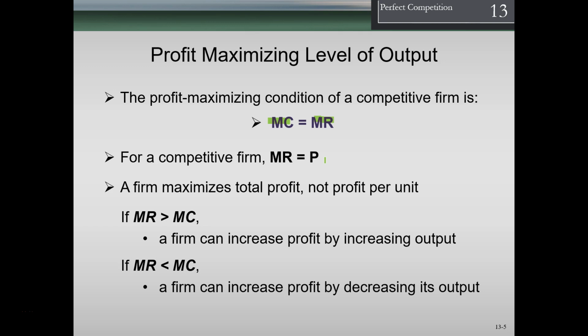If, however, marginal revenue is less than marginal cost, a firm can increase profit by decreasing output. Notice that we went too far in that case. We actually produced too many units. We can do better by producing fewer units. And of course, where are we going to get to in the end? We're going to get to that point where marginal revenue equals marginal cost. That is when we are maximizing our profit.